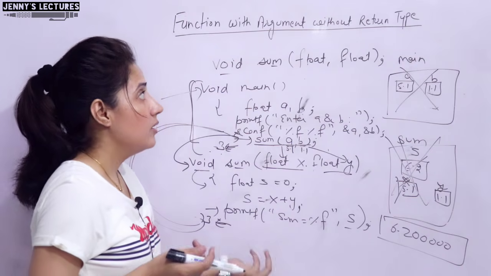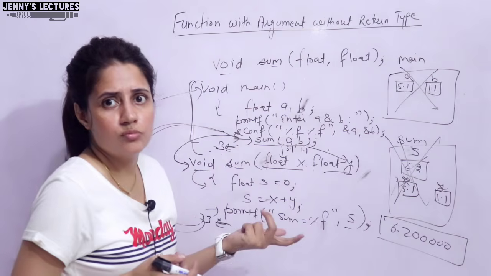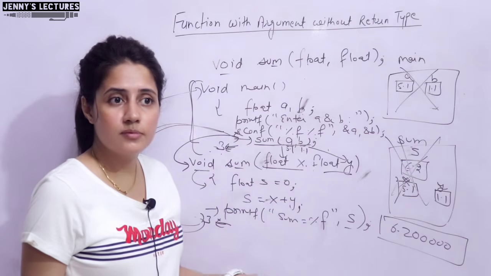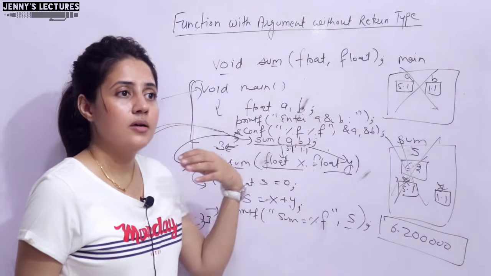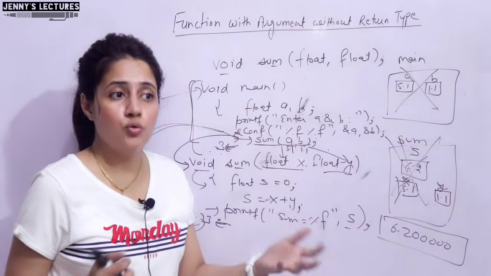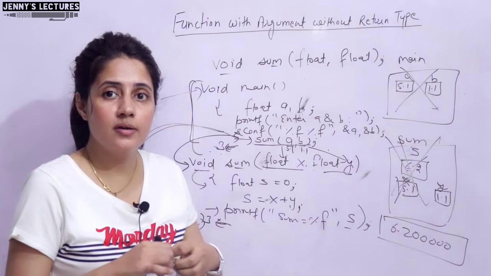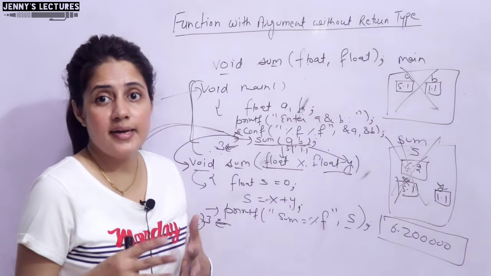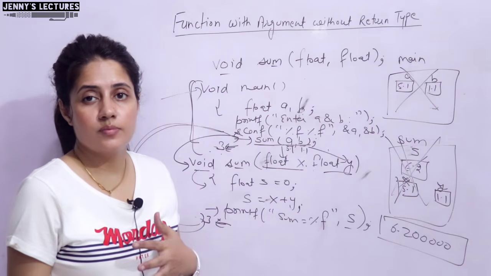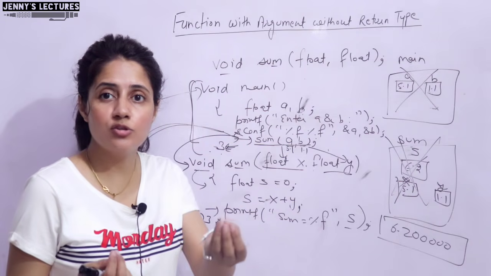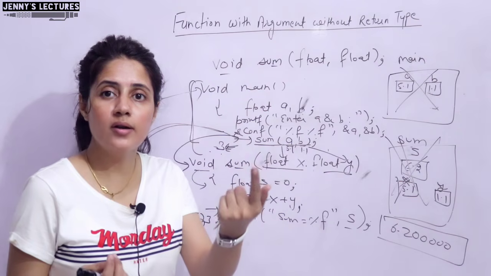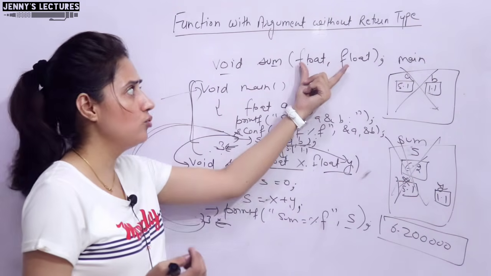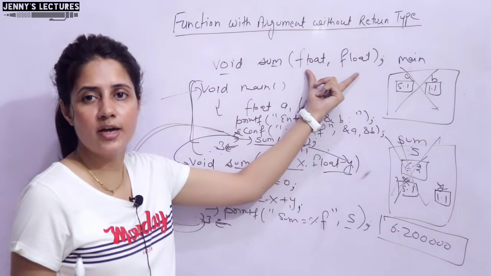Now maybe you are thinking how many arguments we should pass, we don't know. So it depends on the program. If you are given to write a function which takes one argument as input and checks whether that number is even or odd, it means in the program they have specified you have to take one input as argument. So there you have to specify just one argument.